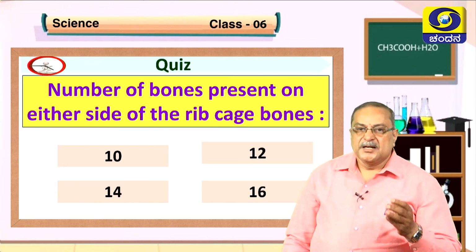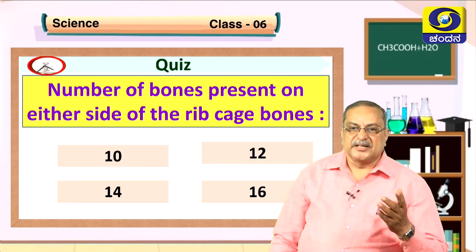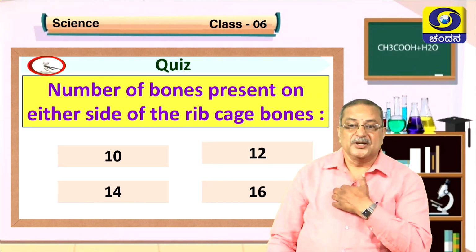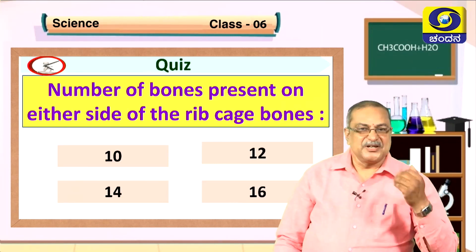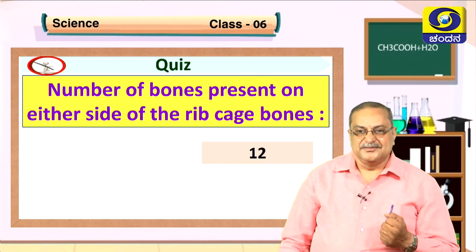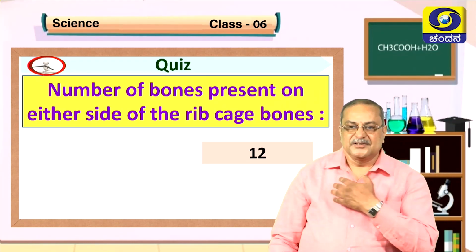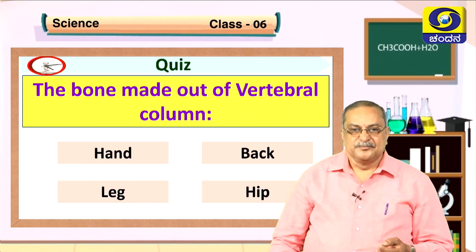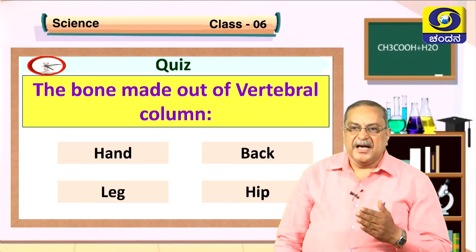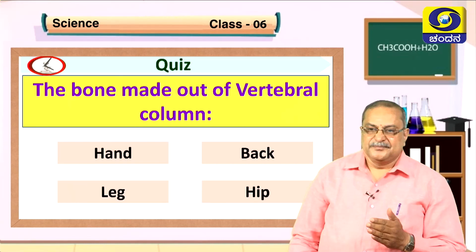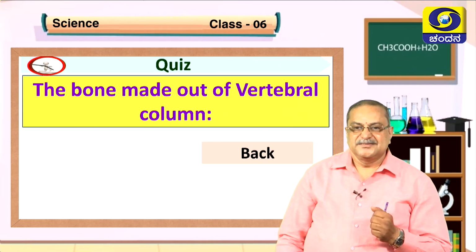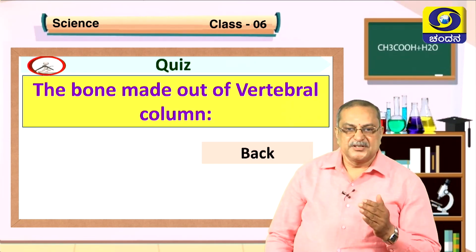Now, next question. Number of bones present on either side of the rib cage. This is the rib. Don't count now. Remember, you have seen the diagram I explained. How many are there? Yes, there are 12. 12 bones on each side. So, 12 here, 12 there. Okay. Next question. The bone made out of vertebral column: hand, back, leg, hip. Which one? That is back. Clear, children?